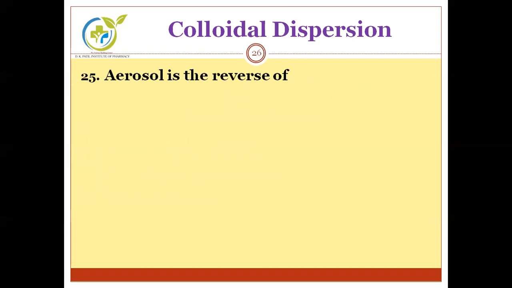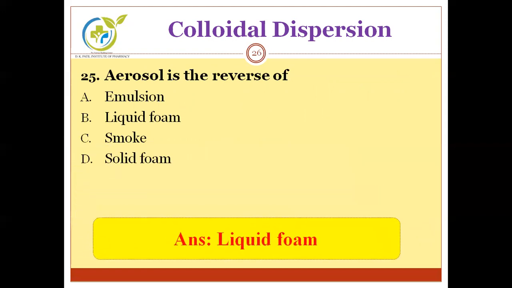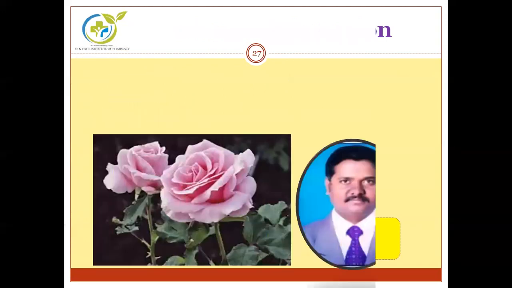Aerosol is the reverse of A, emulsion, B, liquid foam, C, smoke, D, solid foam. And the correct option is liquid foam. See, this liquid foam and aerosol are reversible with each other. Means disperse phase in aerosol acts as a dispersion medium in liquid foam and vice versa.